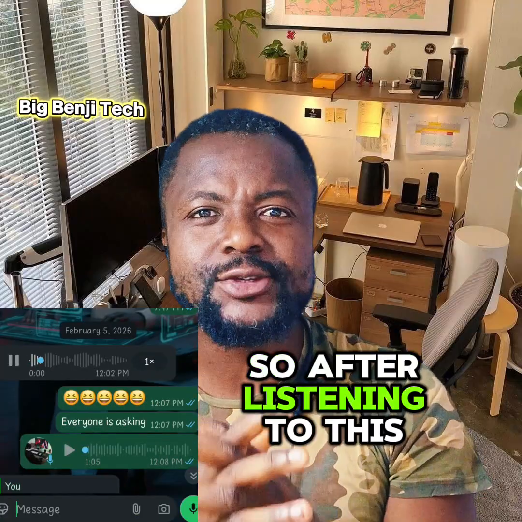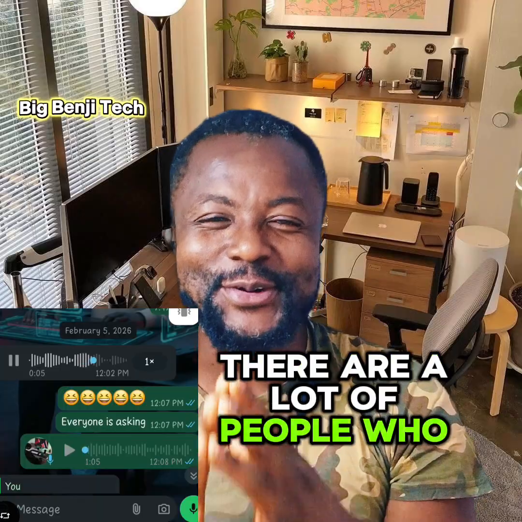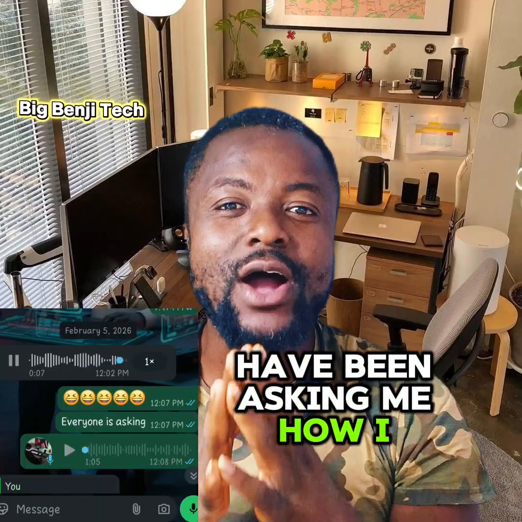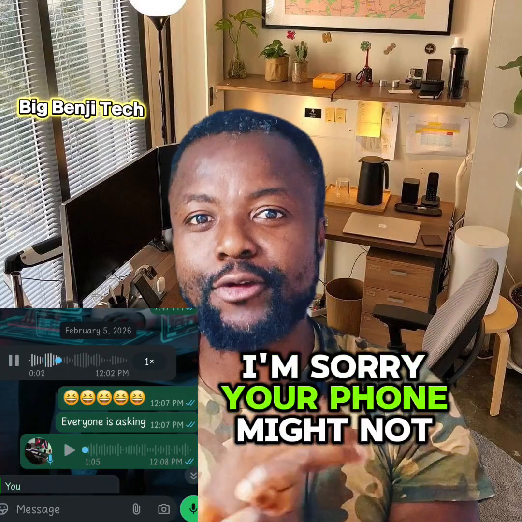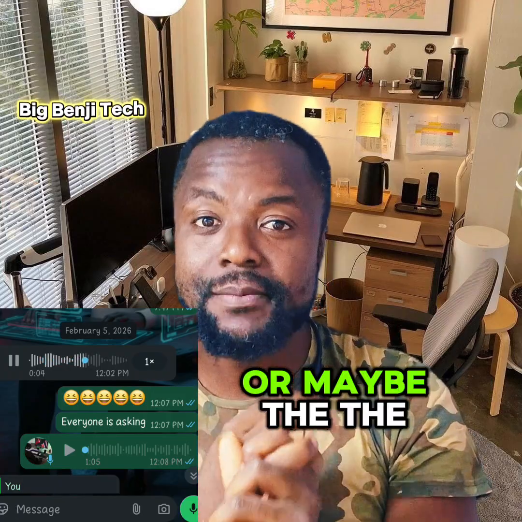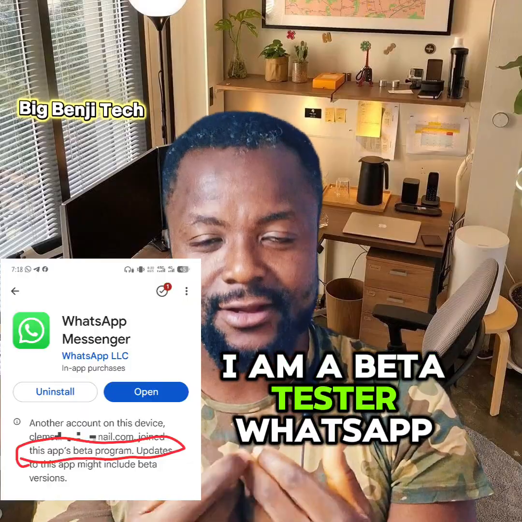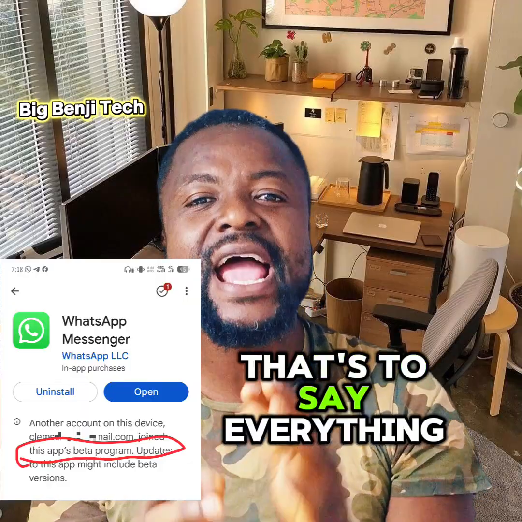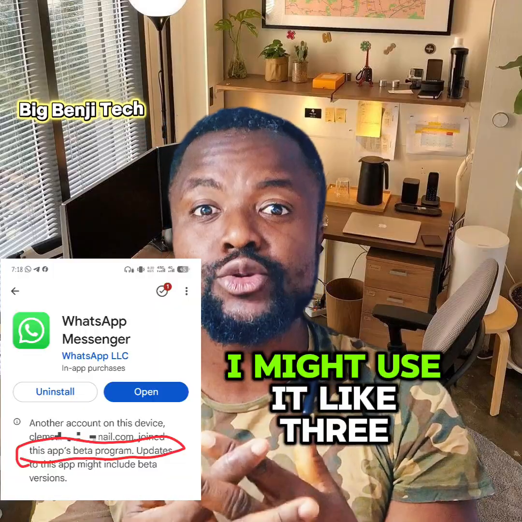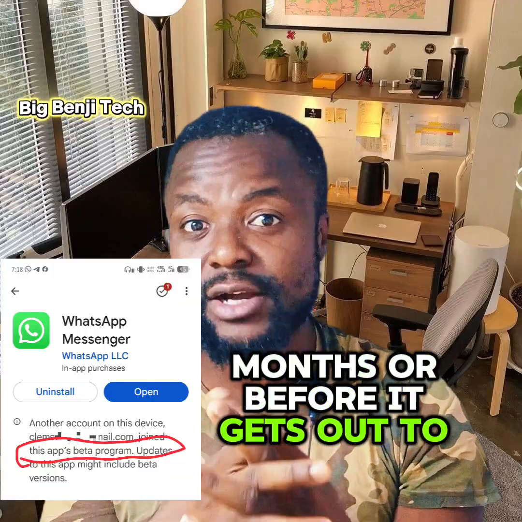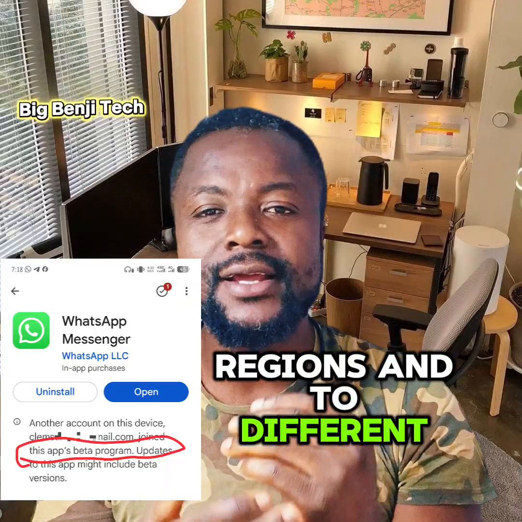After listening to this, there are a lot of people who have been asking me how to go about tagging everybody in the group. I'm sorry, your phone might not be accepting it, or maybe the option has not been rolled out to you. I am a WhatsApp beta tester. That's to say, everything that drops on WhatsApp, I use it first before everyone else. Some people, I might use it like 3 months before it gets out to them, and it drops to different regions at different times.